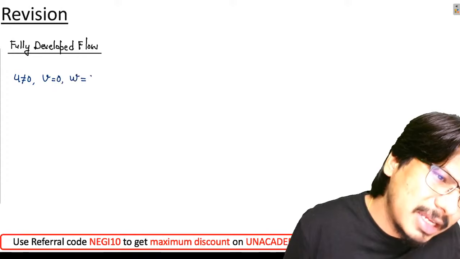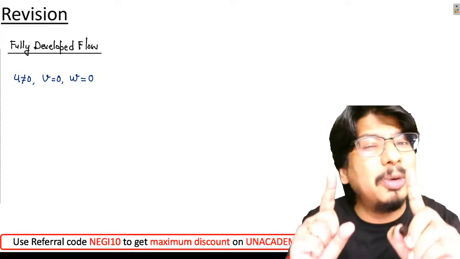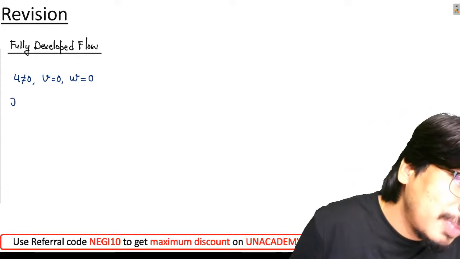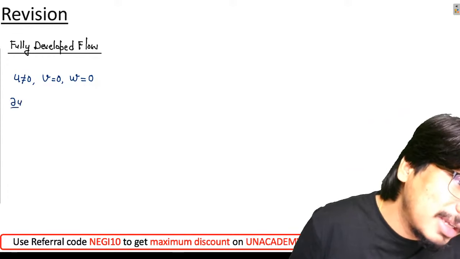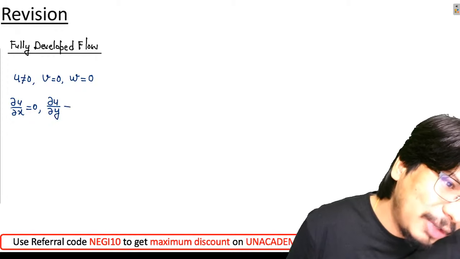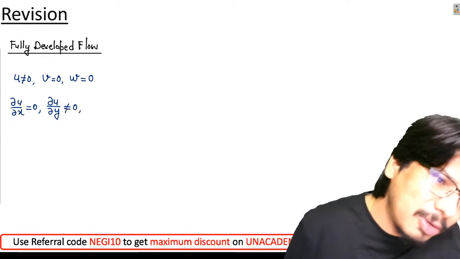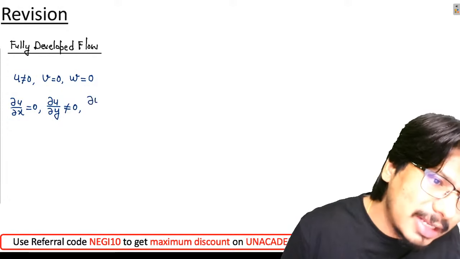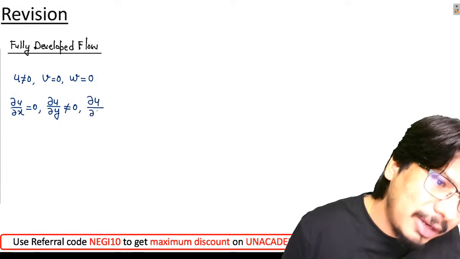I hope you are able to recollect this beautiful observation also. Dou U by dou x was zero, whereas dou U by dou y was non-zero, and 100% without any doubt I can say dou U by dou z was also non-zero.